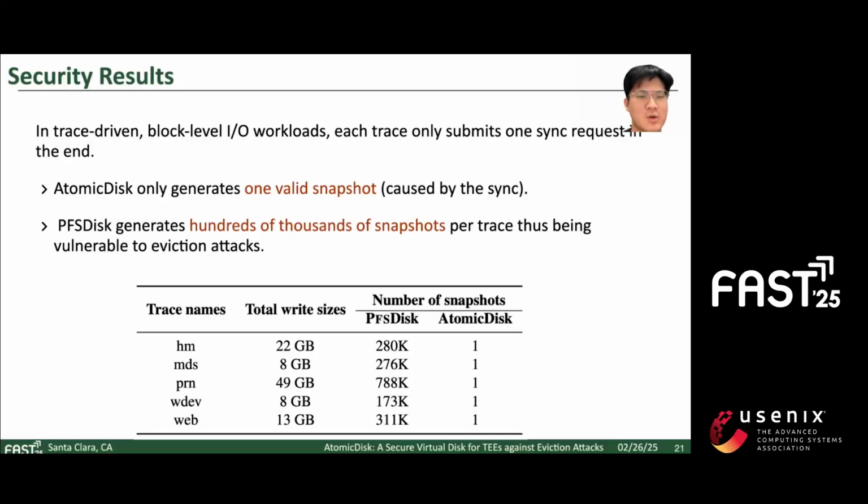Firstly, we show the security results. We use trace-driven benchmarks where each trace concludes with a single sync request. As we can see, AtomicDisk only generates one valid snapshot caused by the sync, and the PFS disk generates hundreds of thousands of snapshots per trace, thus being vulnerable to eviction attacks.